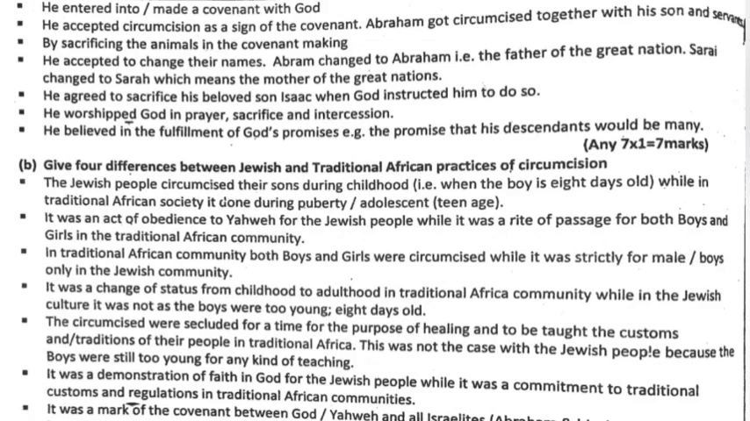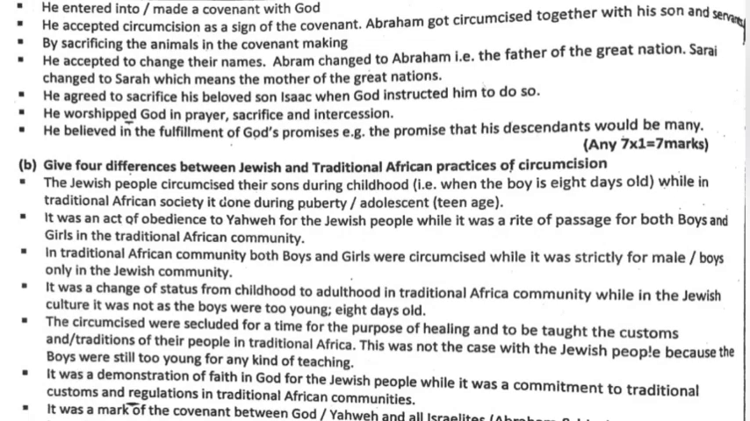He accepted circumcision as a sign of the covenant. Abraham got circumcised together with his son and servants by sacrificing the animals in the covenant making. He accepted to change their names. Abram changed to Abraham, the father of the great nation. Sarai changed to Sarah, which means the mother of the great nations.